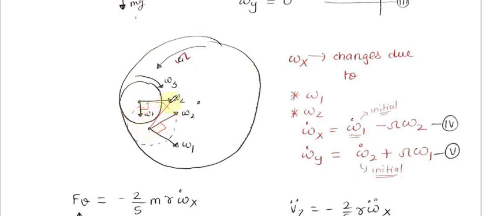Omega 3 will always be inside the plane, capital omega will always be outside the plane, but omega 2 and omega 1 will be changing. Omega x is changing due to both omega 1 and omega 2. If you have not studied the relation, you cannot solve this question, and I will not discuss the proof of this in this video. So omega x is equal to omega 1 dot minus this, and omega y is equal to omega dot.